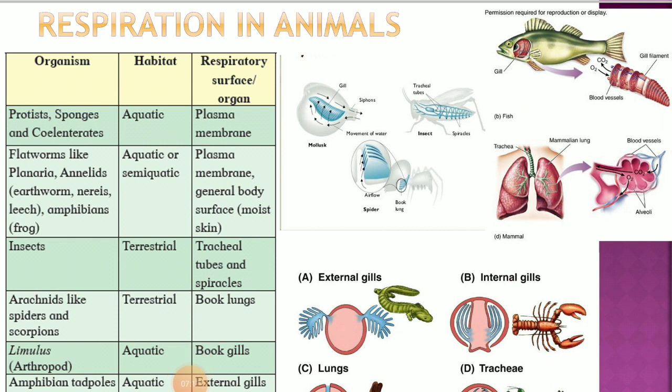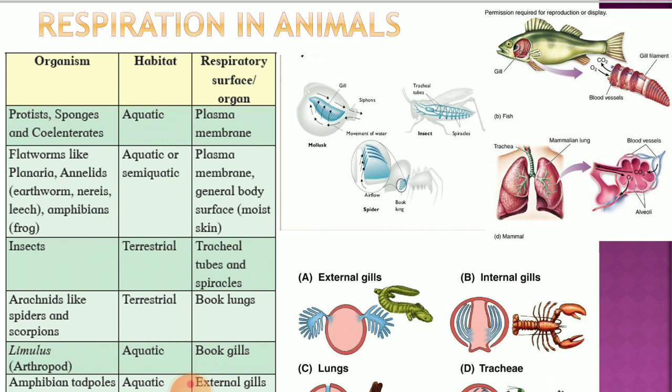The next part is respiration in case of animals. The animals are going to show a variety of respiratory surfaces or organs. So already we have discussed this in kingdom Animalia. So right from the protozoa to the higher vertebrates, all the animals have definite surfaces for respiration or a specialized organ for respiration. So the respiratory surface differs in different animals.